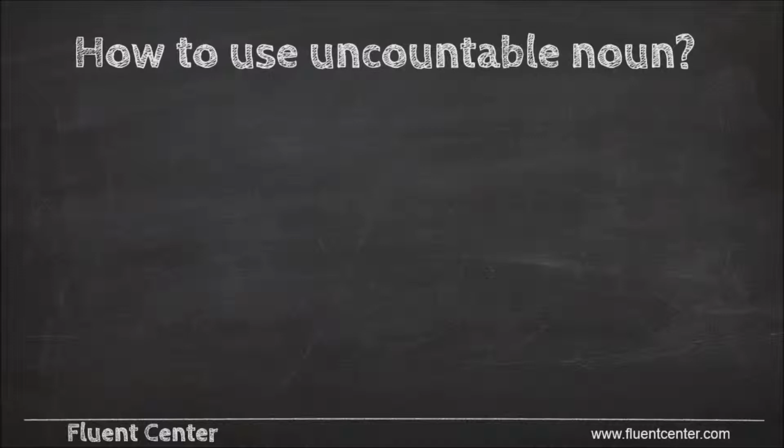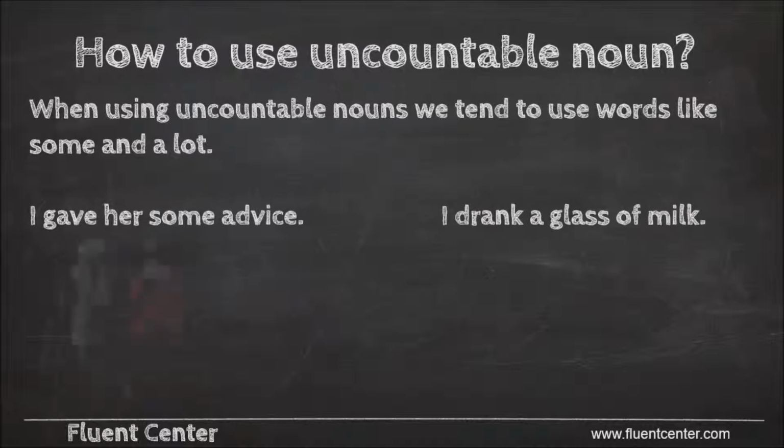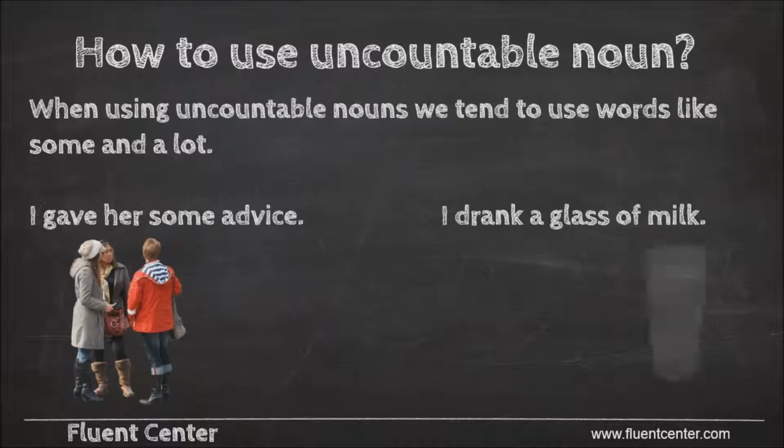When we want to use an uncountable noun in a sentence in English, we tend to use words like some and a lot with them. For example, I gave her some advice. If you want to say you gave her more than some, maybe you told her to do 3 things, you might say I gave her a lot of advice, or I gave her plenty of advice.